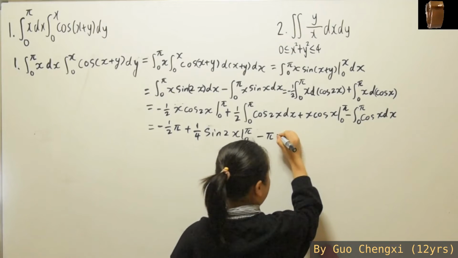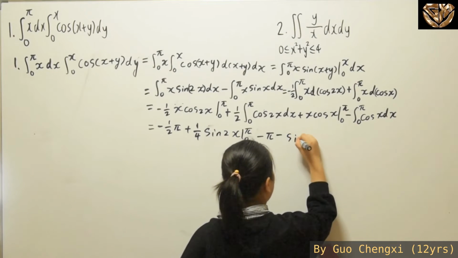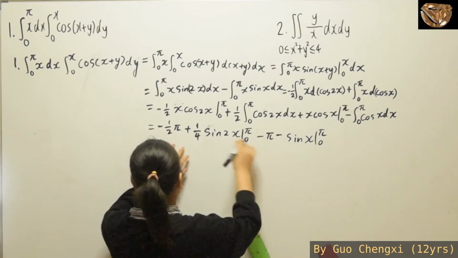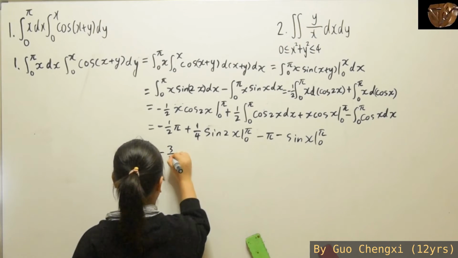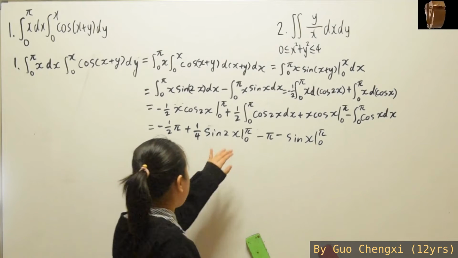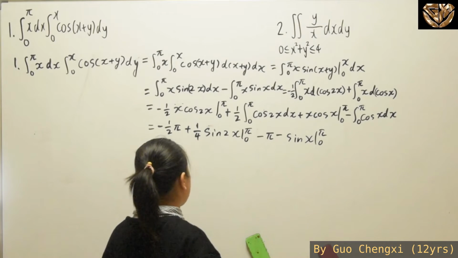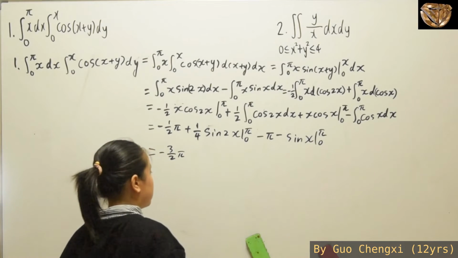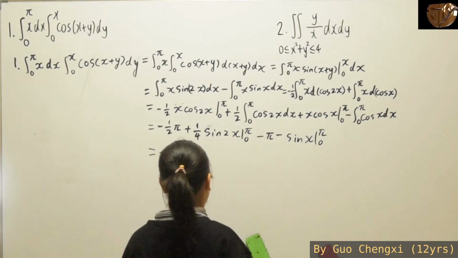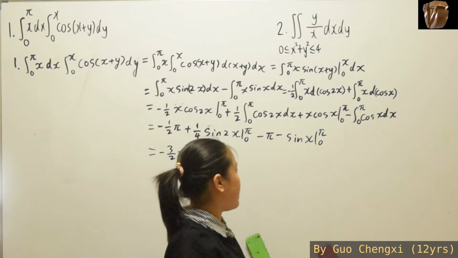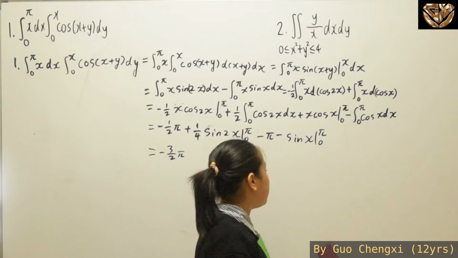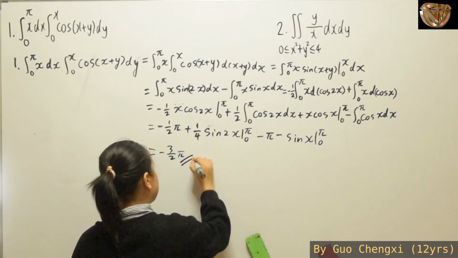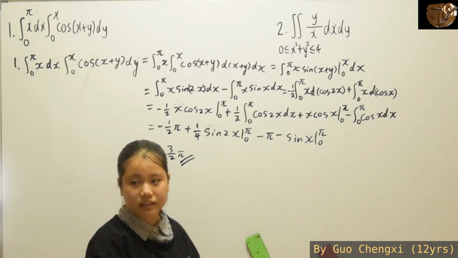Well, for this, you're going to end up with minus sine x from 0 to pi. So you can now combine these two, right? So negative 3 over 2 pi. And then this pi, if you substitute pi inside, you'll get sine 2 pi, which is 0. And when you substitute 0 inside sine 2x, it is still sine 0, which will end up with a 0. Well, for this part, sine pi is 0, sine 0 is 0. So in the end, you can ignore all of them, and this is what we get at last.